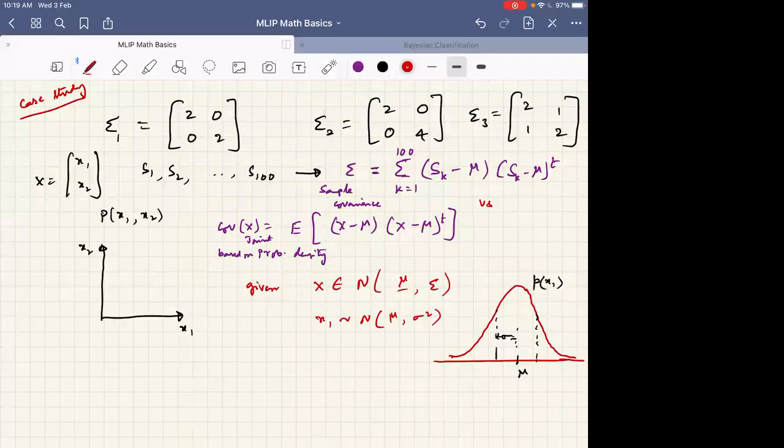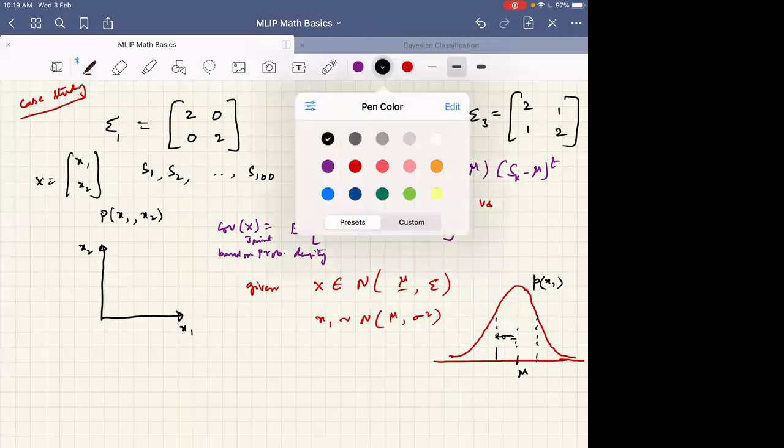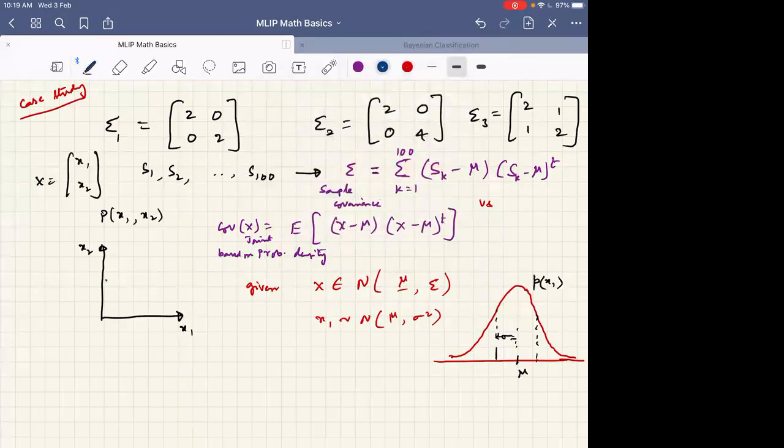Somebody said we can take the contours. Which contours do you suggest I take? In fact, it looks like a bell. So assume that I am sketching this for case 1, that is sigma 1.